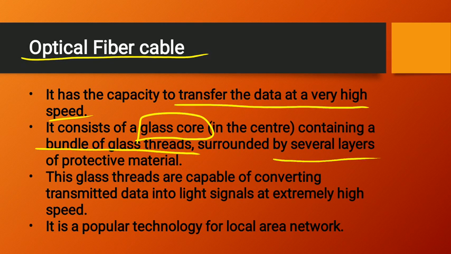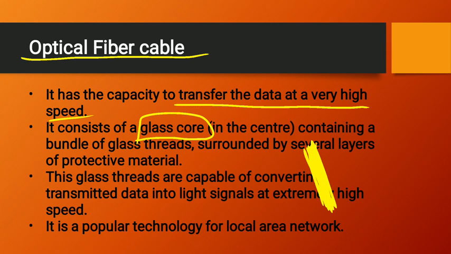So let us see. It has a glass core in the middle, and it consists of bundles of glass thread, meaning small yarns or threads. That is known as the glass core.